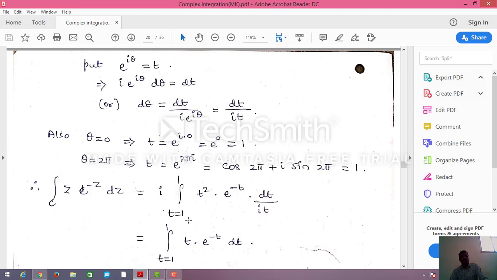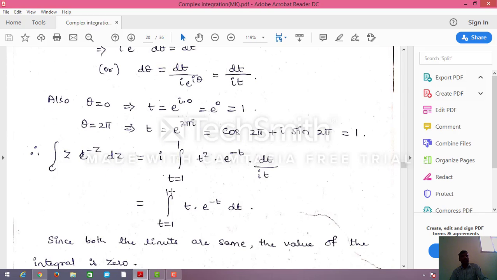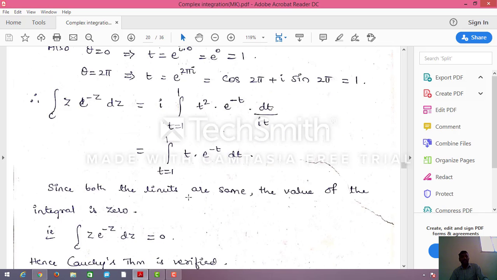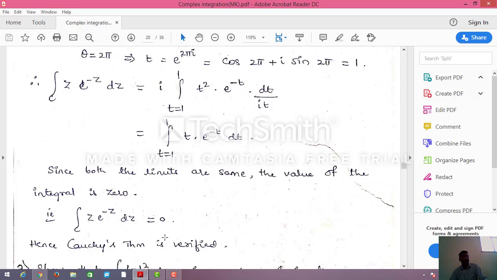Now the upper limit is 1 and the lower limit is also 1. So this t and this t get cancelled, and you get t e^(-t) dt. Once both limits are the same, if you evaluate, the integration value should be 0. So the integral over C of z e^(-z) dz equals 0. Hence Cauchy theorem is verified. That's all.